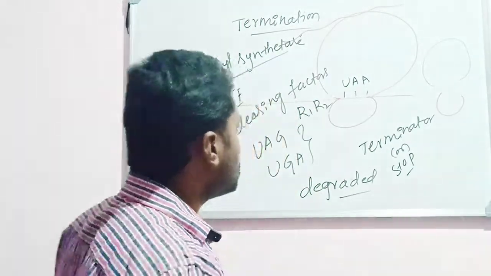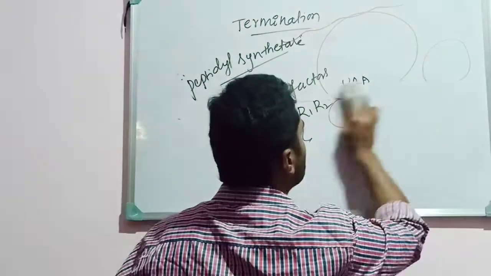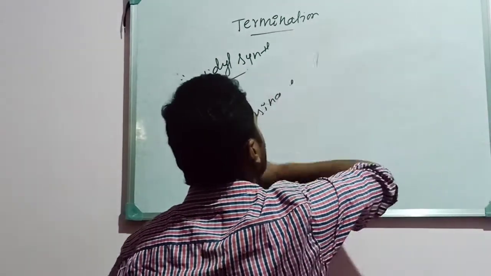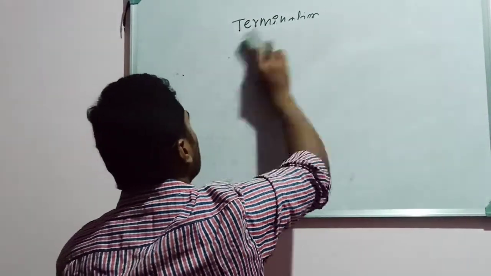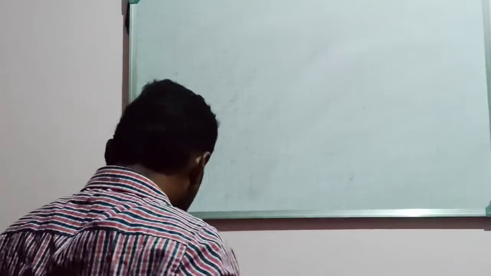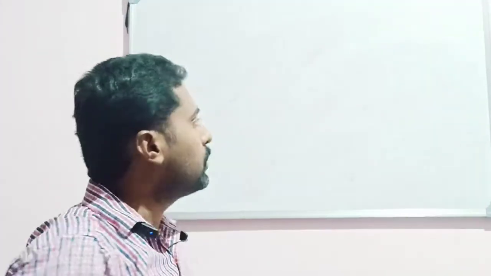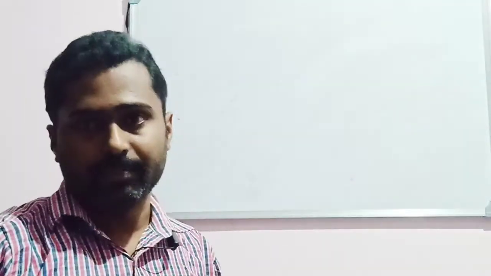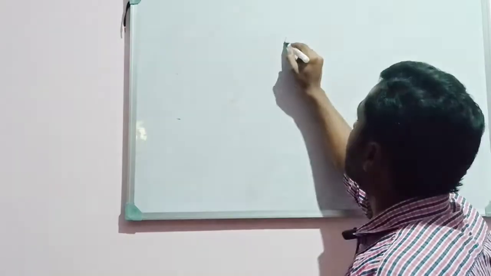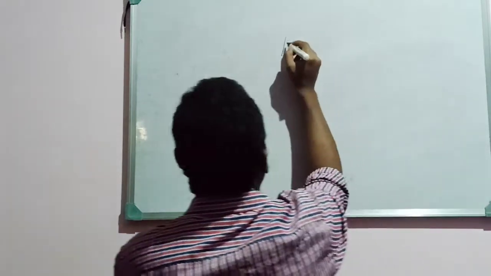Okay, so these are the three important steps of translation: initiation, elongation and termination. So then what happens after synthesizing a polypeptide chain? See, once the polypeptide chain is synthesized, there are some modifications in proteins.